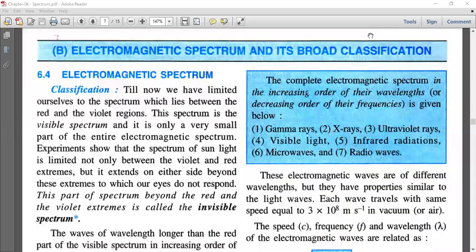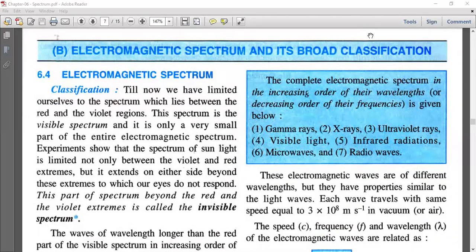Good morning, children. Today we will start with the electromagnetic spectrum and its broad classification. From the sun we are getting a number of rays, but only some rays are visible to us, and we have named them visible rays. We can only see visible rays because our eyes are made in such a way that we can only see the rays from red to violet.